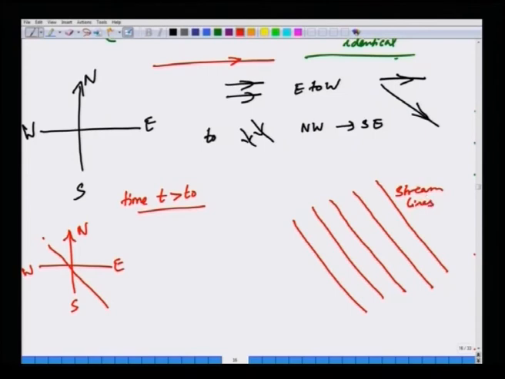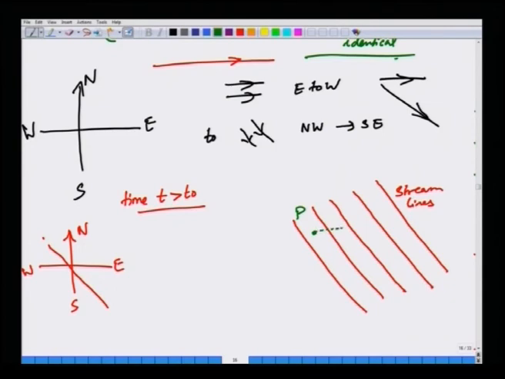What about a path line? The path line, I am going to show it in green. So, you take a point P which you have introduced at time t equal to 0.